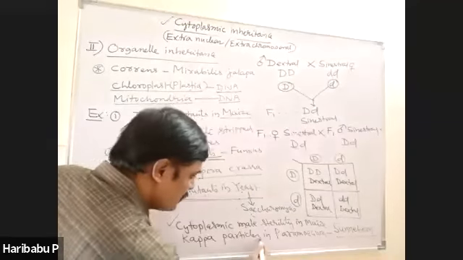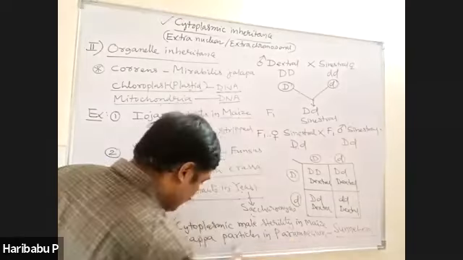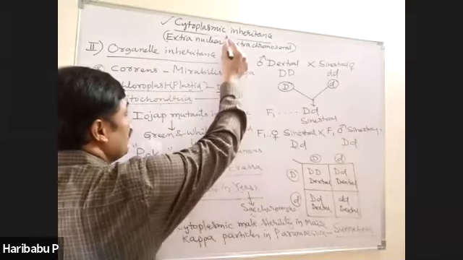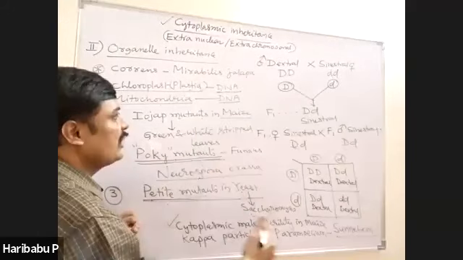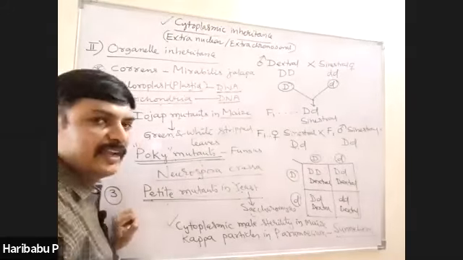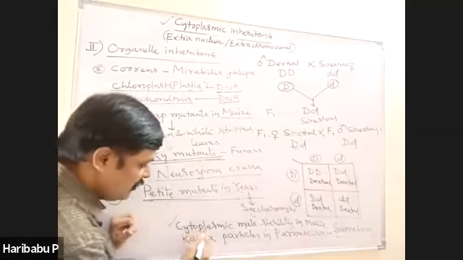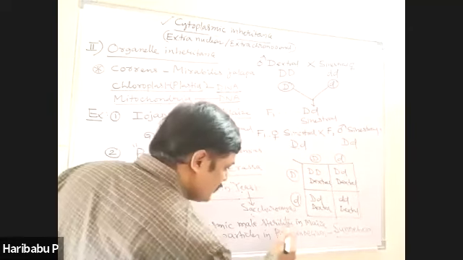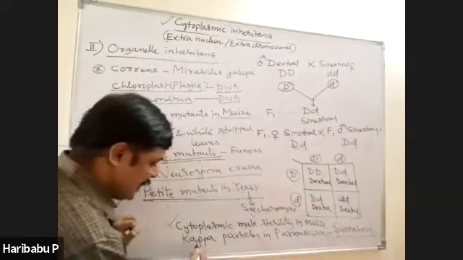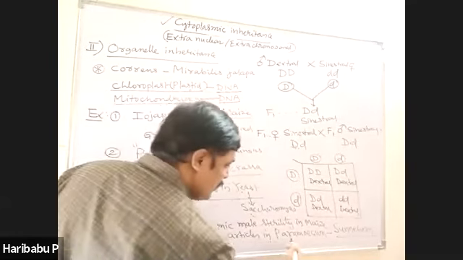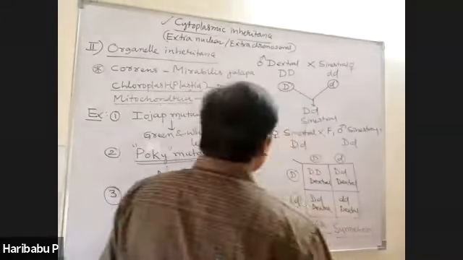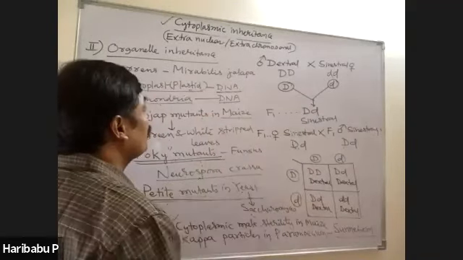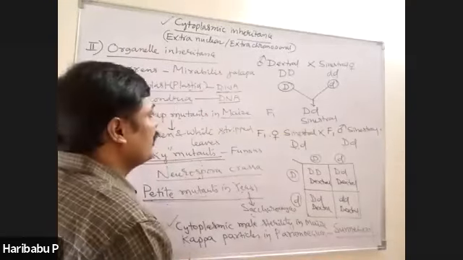Kappa particles in Paramecium are also an example of cytoplasmic inheritance. So I am telling two additional examples for cytoplasmic inheritance. One is cytoplasmic male sterility in maize. Second, kappa particles in Paramecium, studied by Sonneborn. So these are the examples of cytoplasmic inheritance.